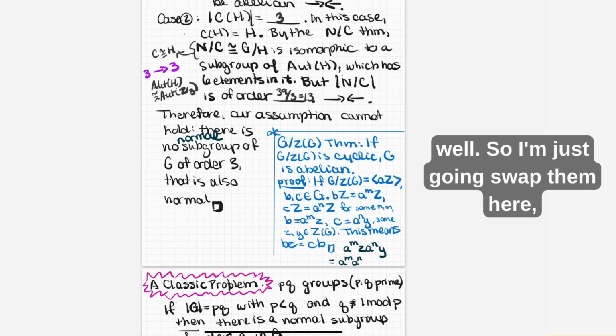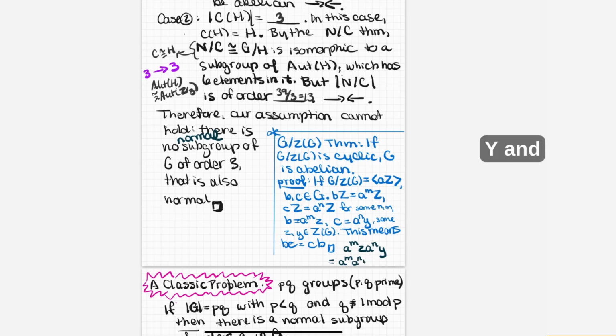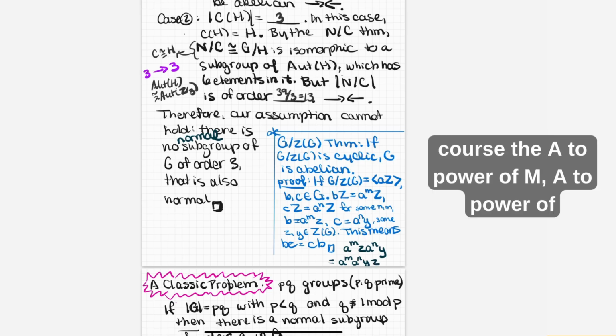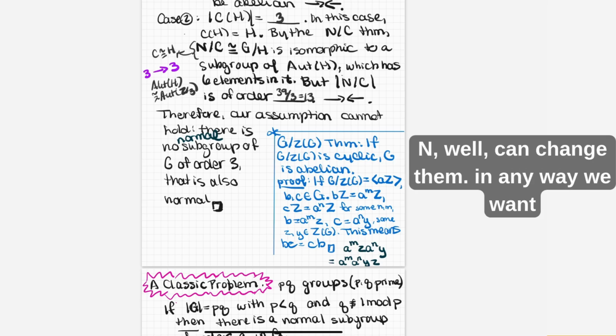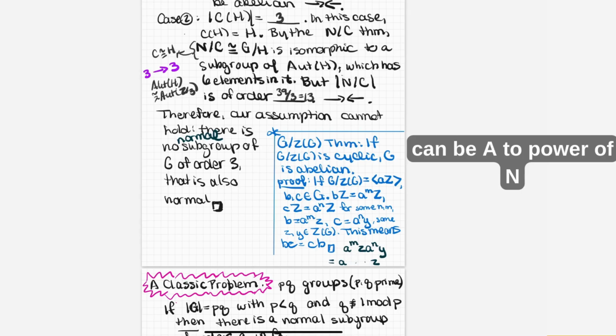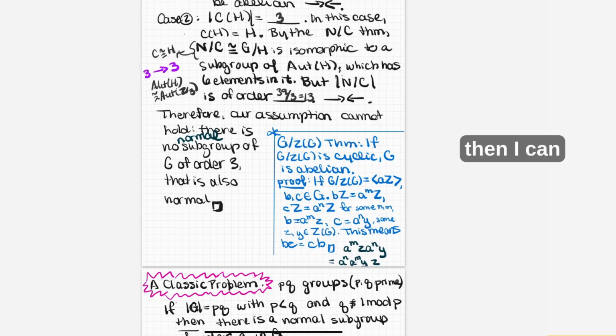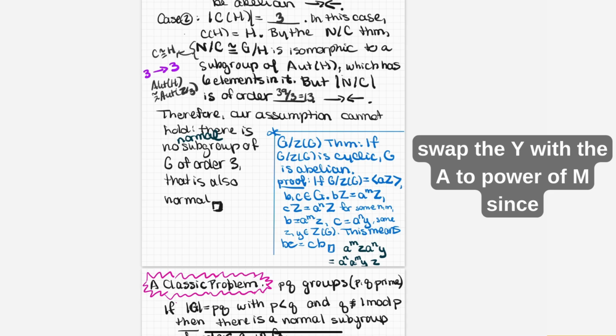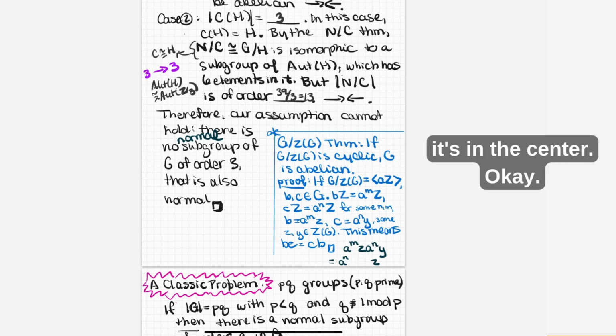So I'm just going to swap them here, Y and Z. And of course the A to the power of M, A to the power of N, well, we can change those in any way we want to. This can be A to the power of N times A to the power of M, and I had a Y, Z. And then I can swap the Y with the A to the power of M since it's in the center.